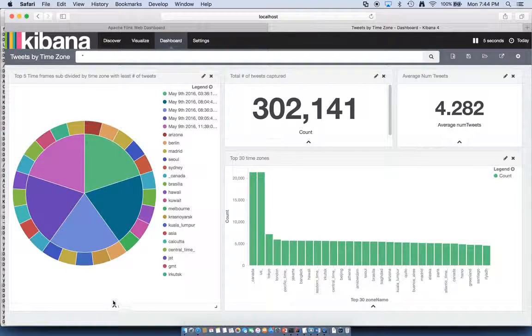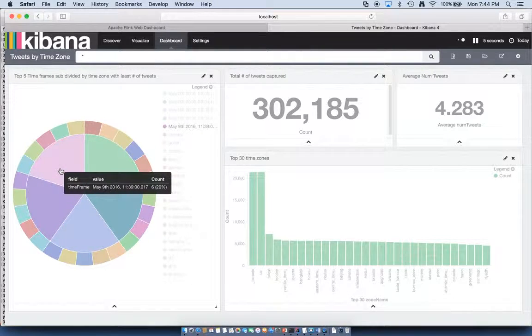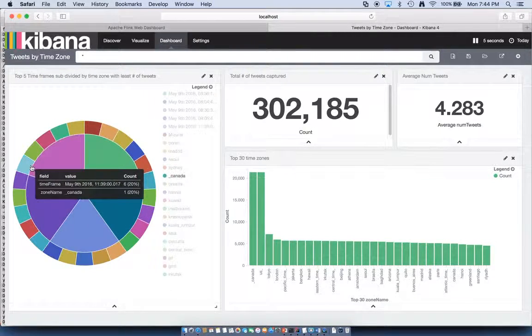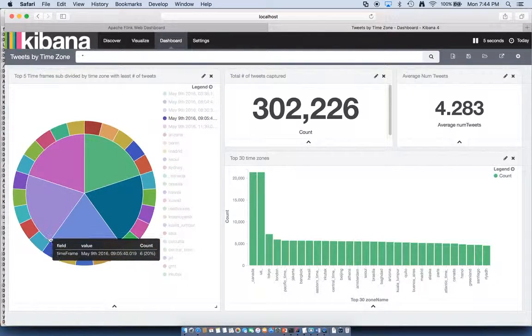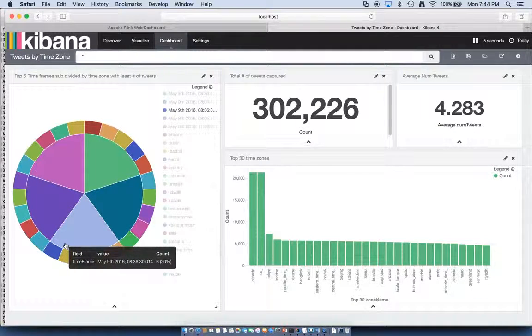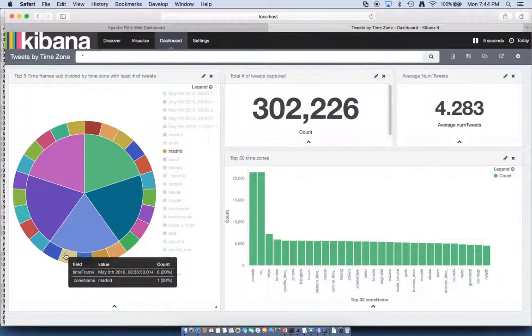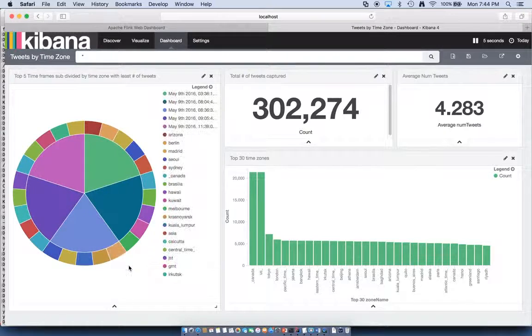The visualization to the left shows the top 5 time frames when the tweet count was the highest in our data stream, and within those top 5 frames, the zones which had the least number of tweets. We can see in this time frame on the 9th between 8:36:30 am and 8:40, Seoul, Madrid, and Kuala Lumpur had the least number of tweets.